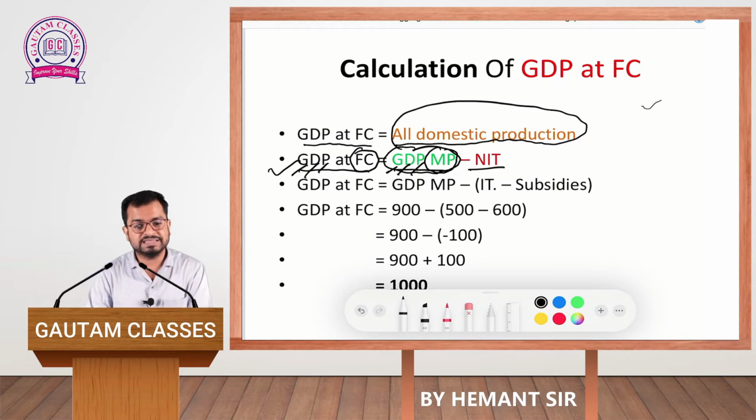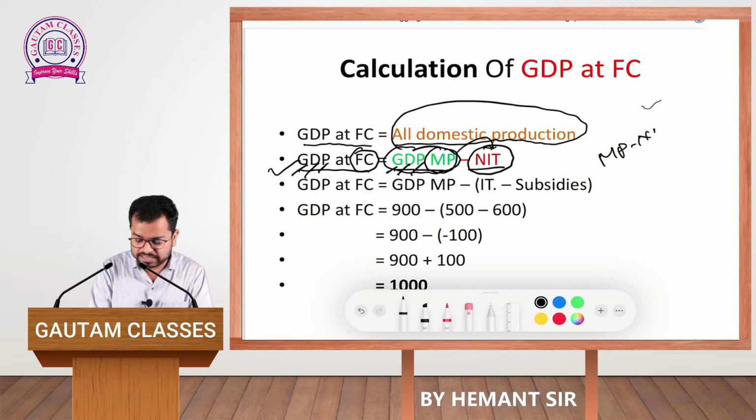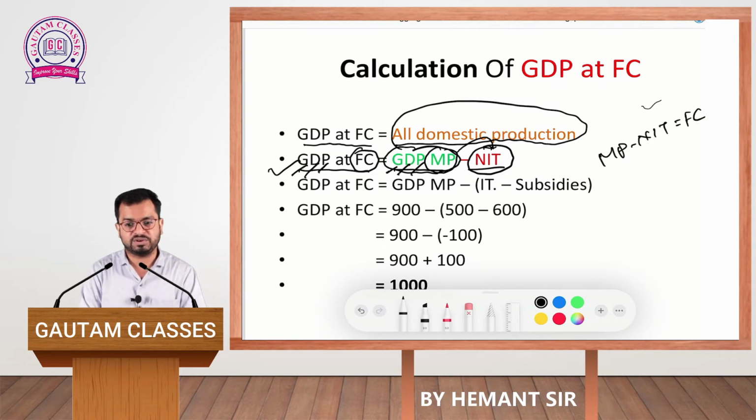So, market price is that price which always includes the amount of taxes, and therefore, if you subtract the value of NIT, that is net indirect taxes, from market price, you will get the value of factor cost. Now, what is this factor cost? Whatever production cost, whatever manufacturing cost you have, that will be called the factor cost.